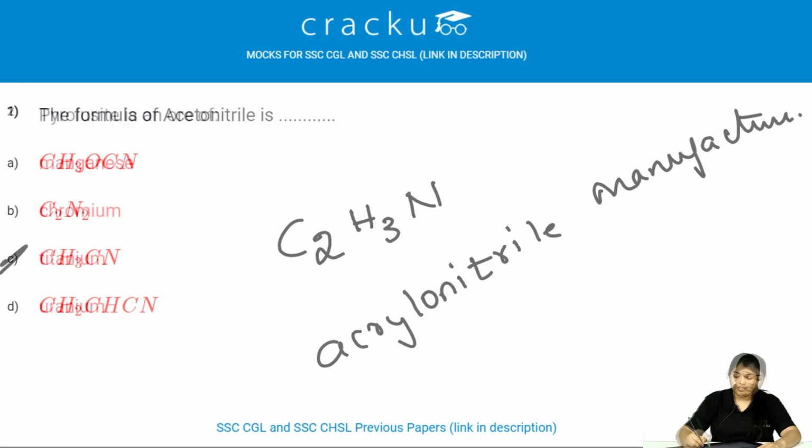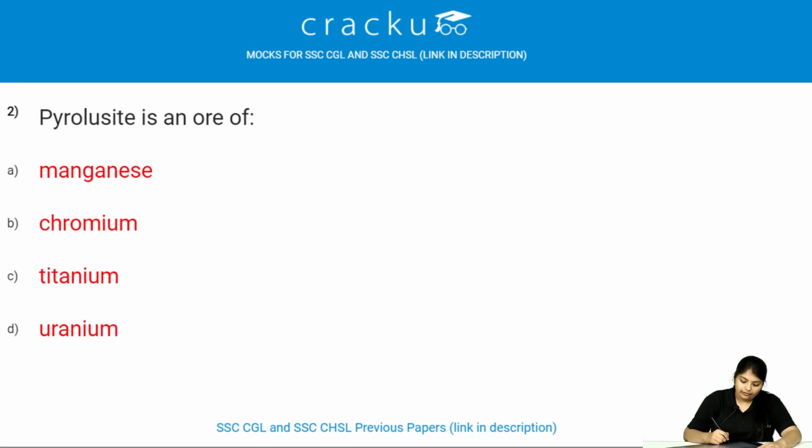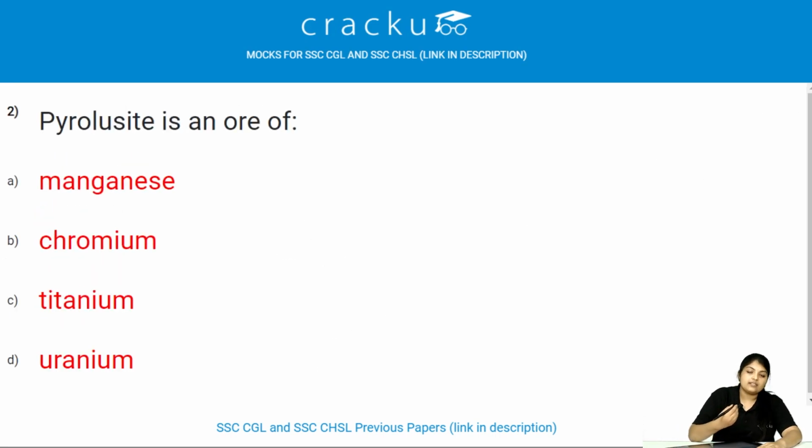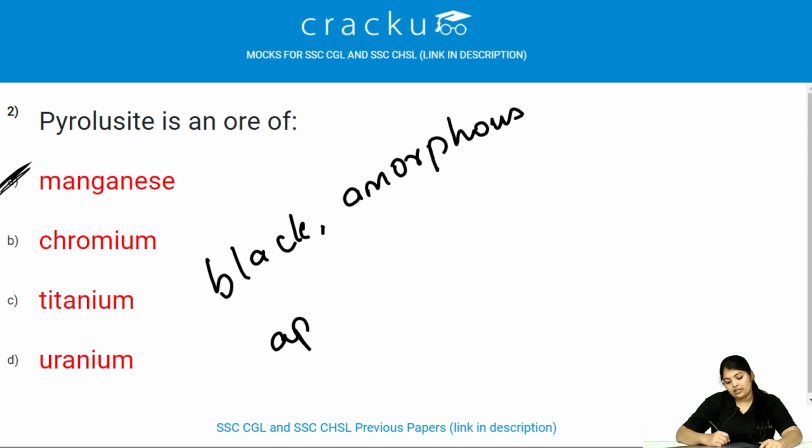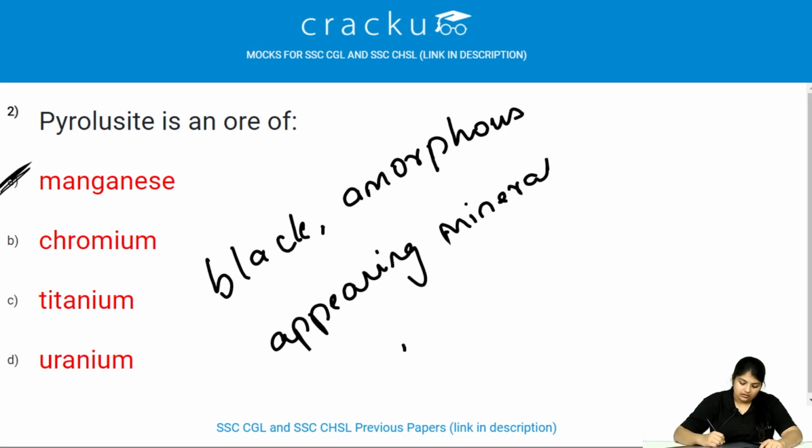Let's see the second one. Pyrolusite is an ore of manganese. It's an important ore of manganese. It is black amorphous appearing mineral, often with a granular structure.